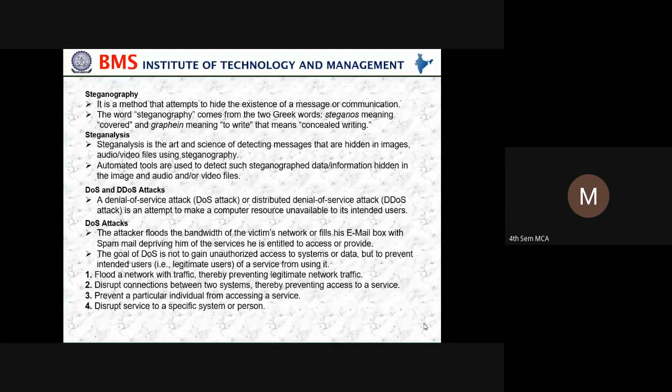Then what is steganography? Steganography is where you hide information and send it to the target people. Steganalysis is the art and science of detecting messages that are hidden in images. So when I am sending hidden images to fourth semester students so that others should not identify them, then you may use a technique called steganography.